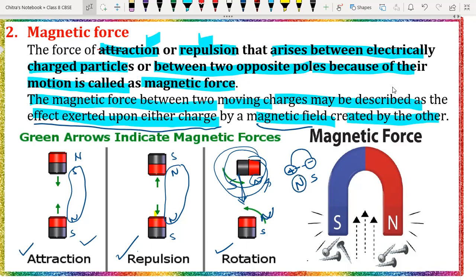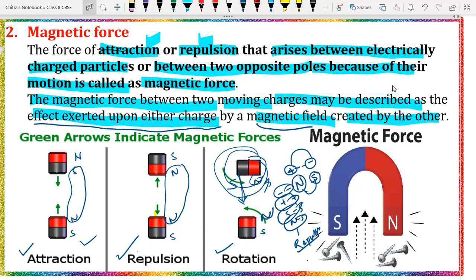Likewise, if opposite poles of the magnet are directed toward each other, again they are going to attract. But if south and south, or north and north, or positive and positive, or negative and negative are directed towards each other, in such a condition, repulsion force will work between them.